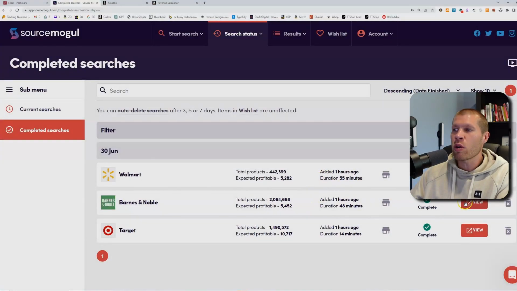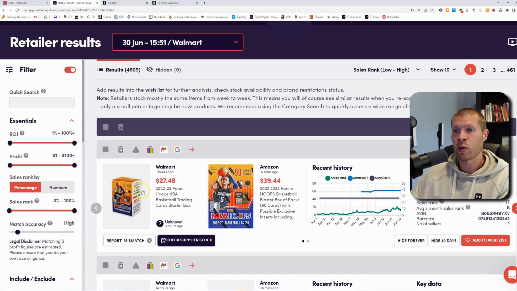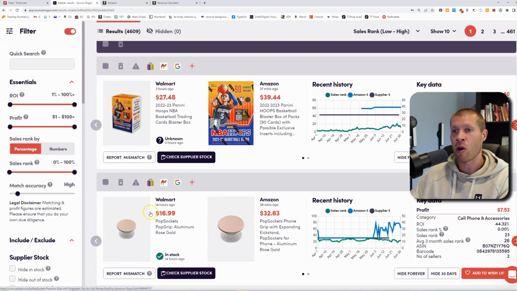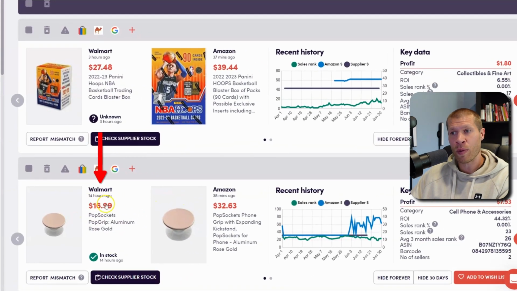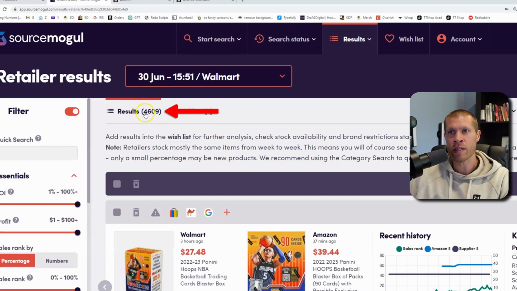So for example, let's try Walmart really fast. It's going to show us that there's 442,000 products available on Walmart, and they're expecting about 5,000, a little bit over, to be profitable. So let's just view Walmart here. Now, the first thing you'll notice is that it's starting to compare products here on the right from Walmart's catalog and the price to Amazon's catalog with the Keepa graph, the sales rank, and all that good stuff. But we don't want to sort through 4,600 products, right?